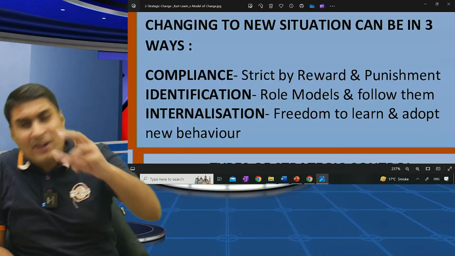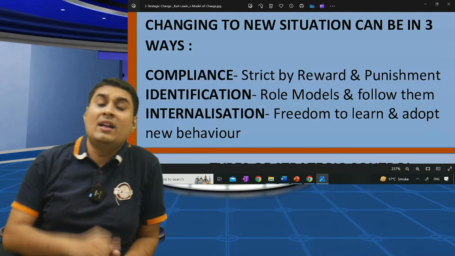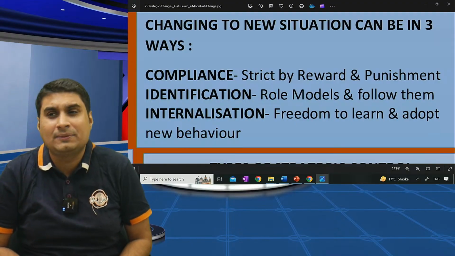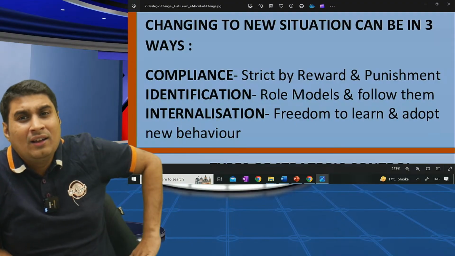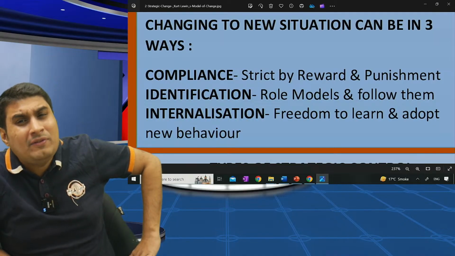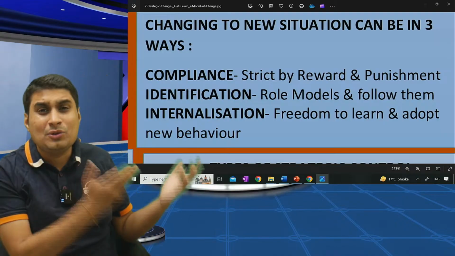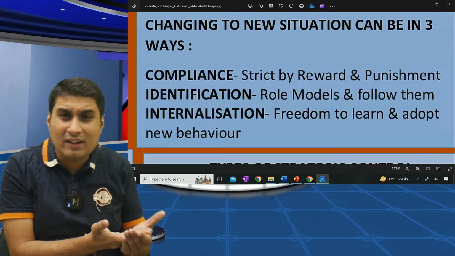Third method is, if you don't like both, you are given freedom to adopt new behavior. Are you clear? Freedom to learn and adopt new behavior. In this, sometimes if you don't want to give your exam, what do your parents tell? Beta, at least try. You're like, I don't want to give, I will give next attempt. At least try. No, but then I will fail. Anyways, you have failed only. If you don't give, it is also failure.